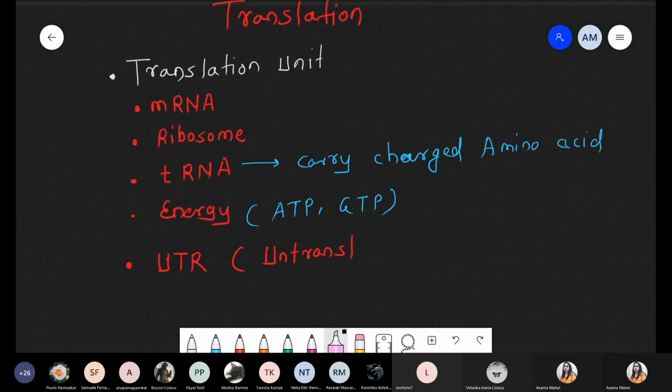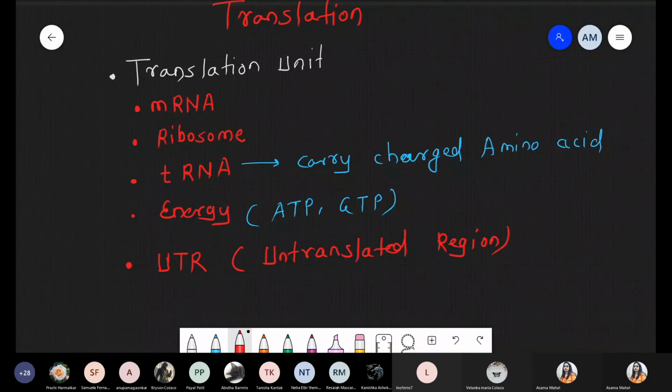Untranslated region, UTR, which is a part of messenger RNA.